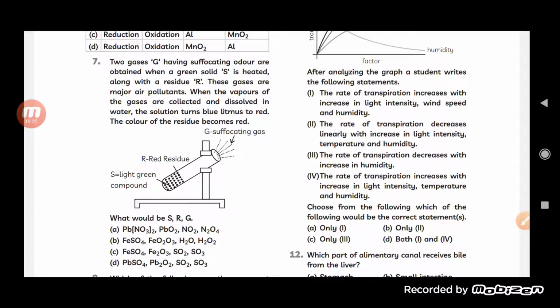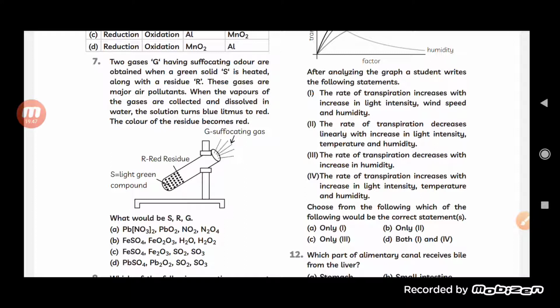So they are the major air pollutants. When we mix water with sulfur dioxide, it gets converted to sulfurous acid, that is H2SO3, which turns blue litmus to red. So this is because of these two gases.